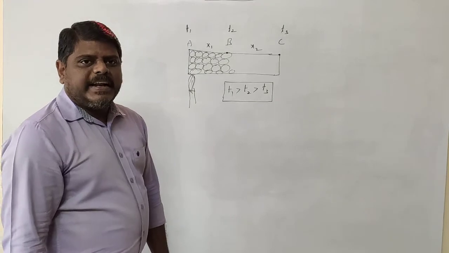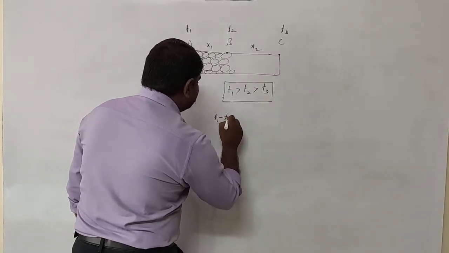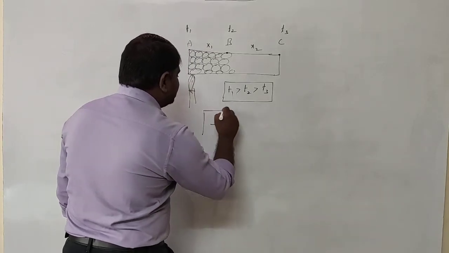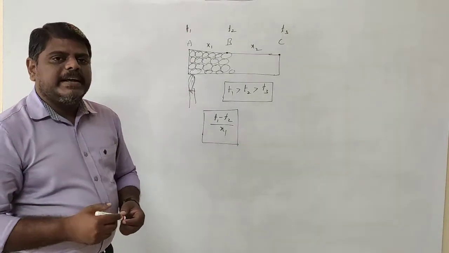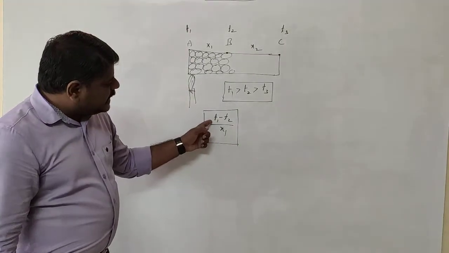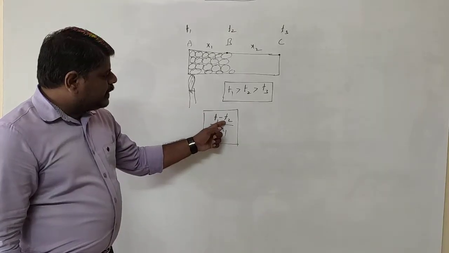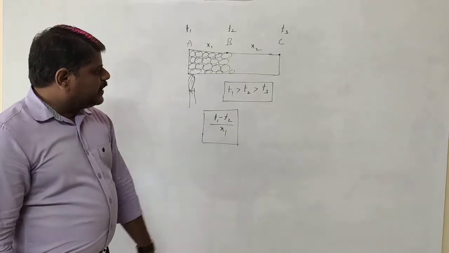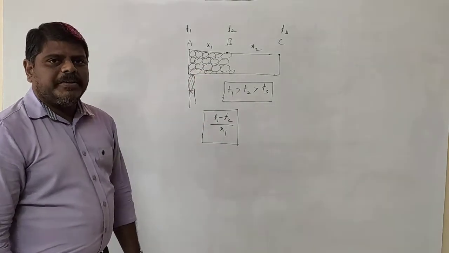Now the temperature gradient means, I am going to write the relation like this. This is (T1 minus T2) by x1. This is called the temperature gradient. What does T1 minus T2 represent? T1 minus T2 represents the temperature difference. And x1 represents the distance.